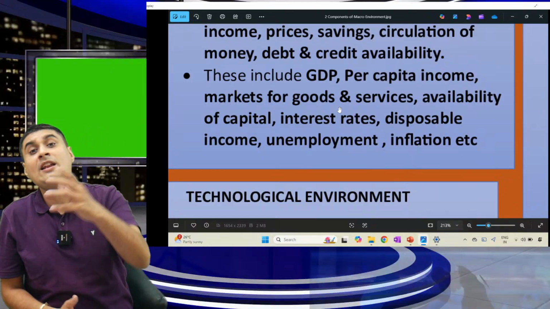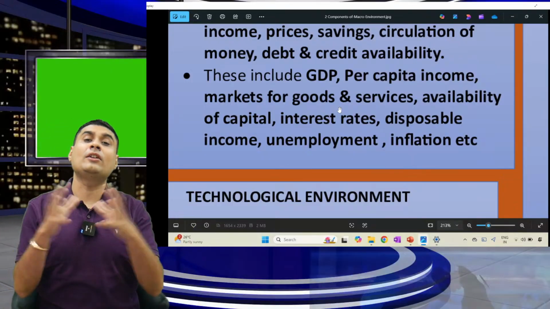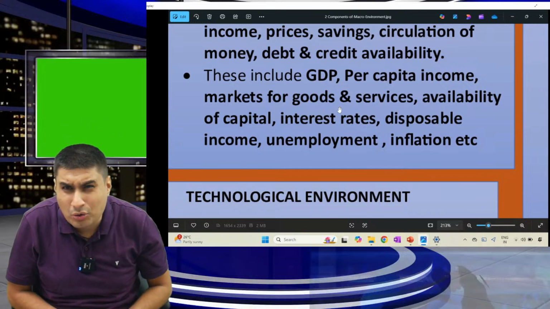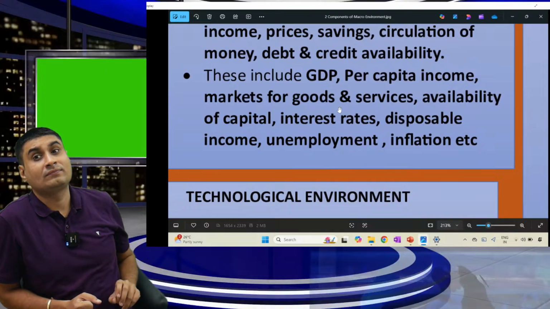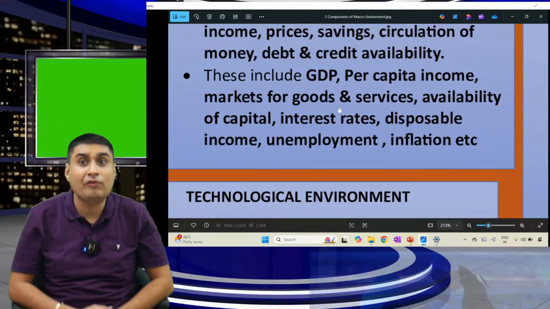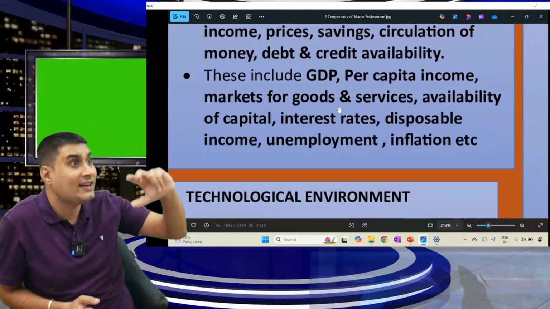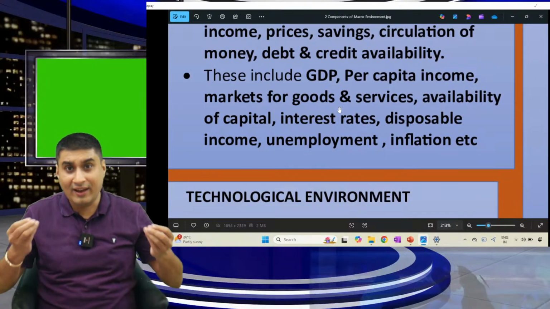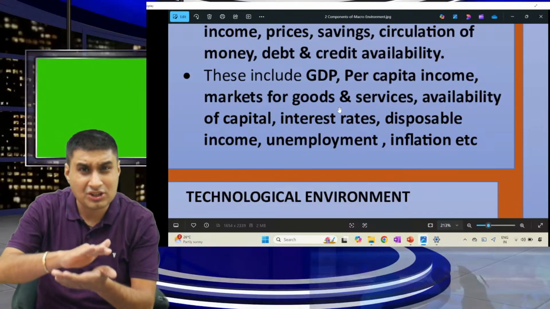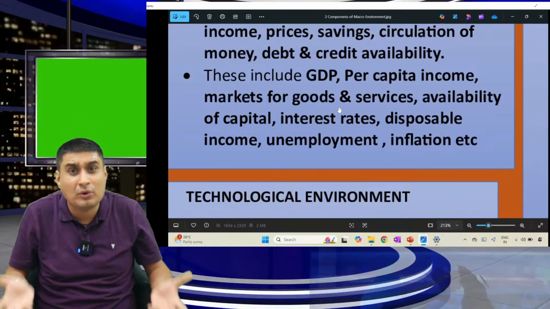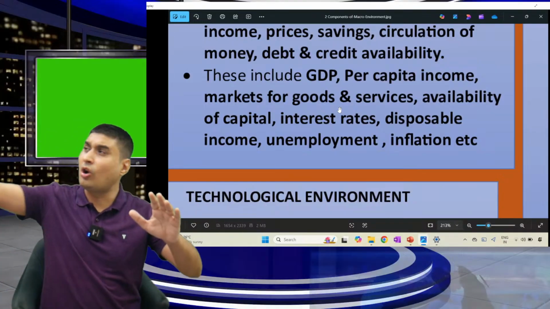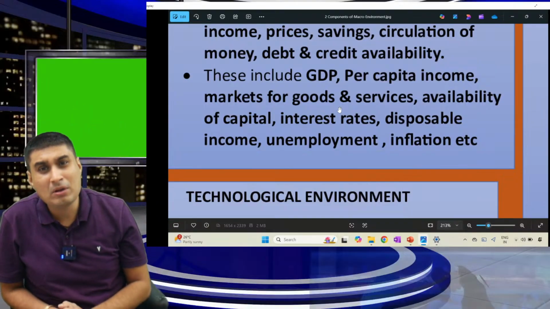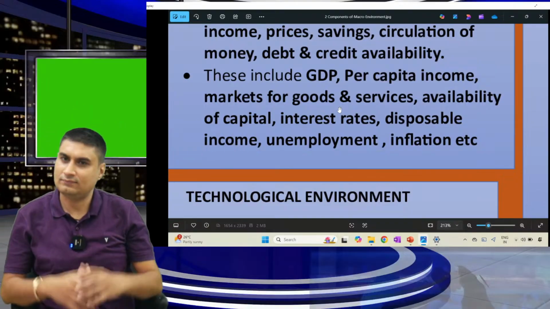Unemployment, inflation. Many people are saying, "Why are we not doing a deal with the US?" Because we are buying oil from Russia. They asked us to stop buying oil from Russia. But we can buy oil from Russia at a cheaper rate. Very good. But where is the benefit to India? Our petrol price is the same.